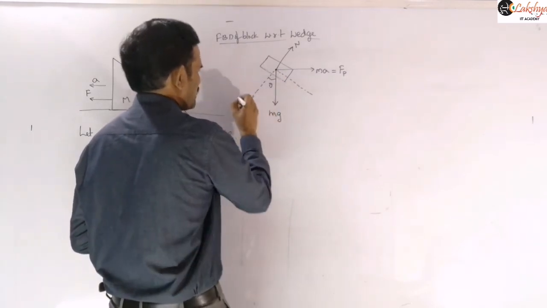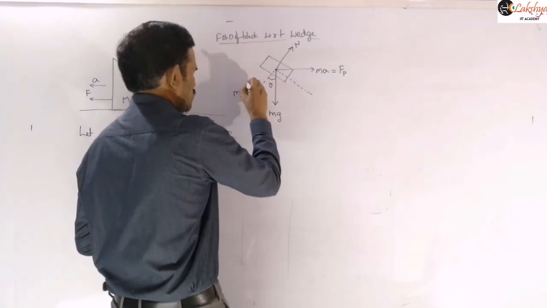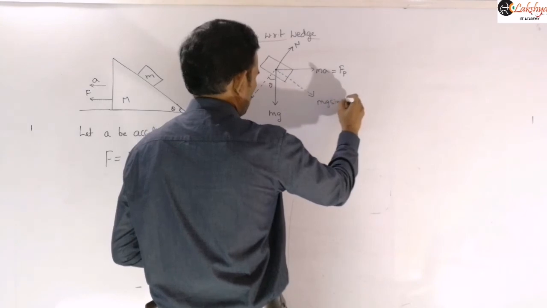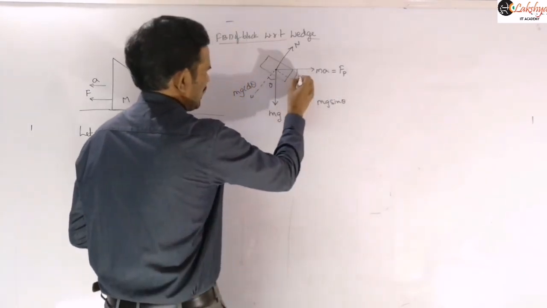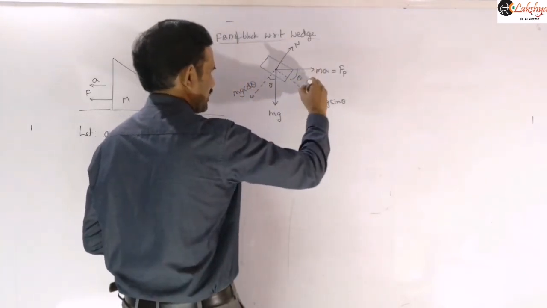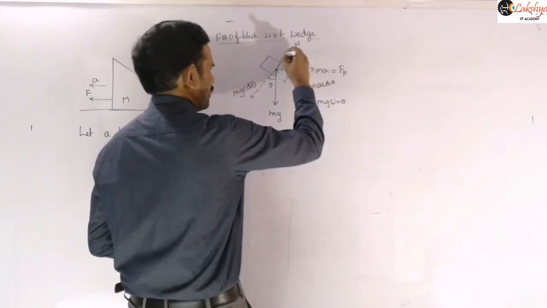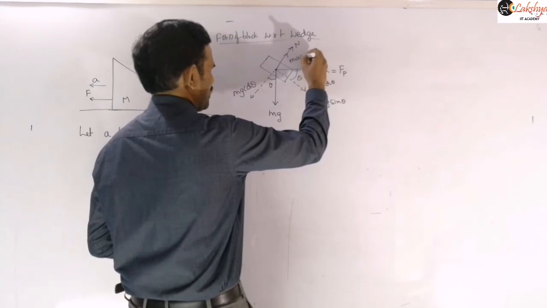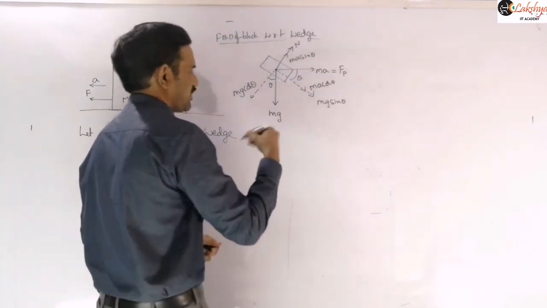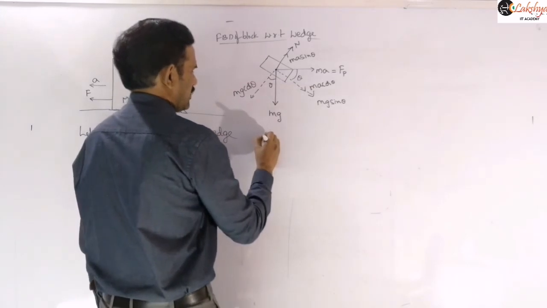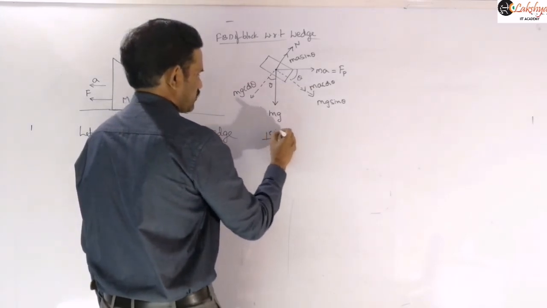So I can write mg cos theta, our usual resolution of the components, and this is mg sin theta. Now this makes an angle theta, so the mA component will be mA cos theta, and along this direction you will get mA sin theta. Therefore, if I write perpendicular to the inclined plane, that means perpendicular to the plane.